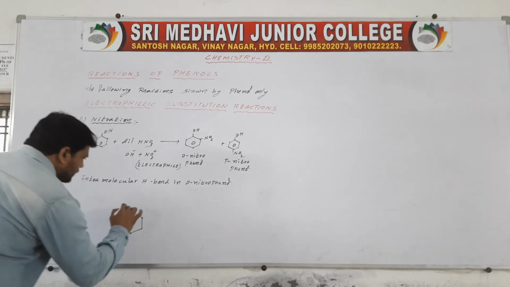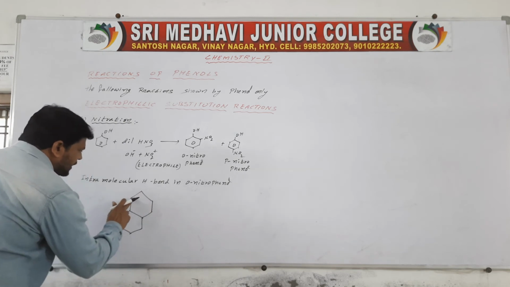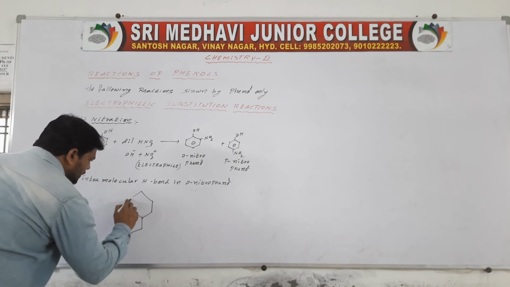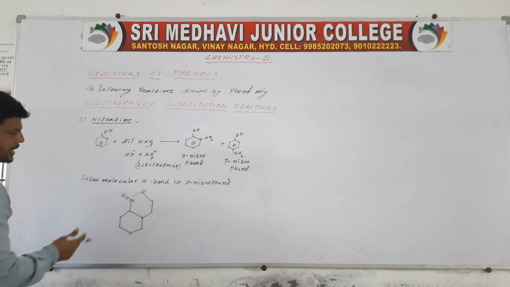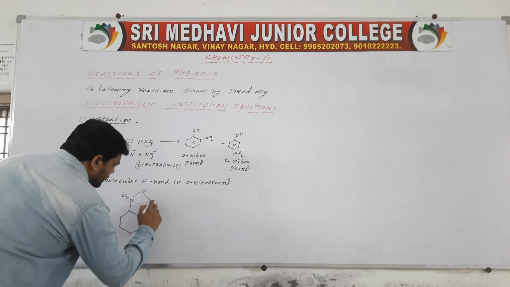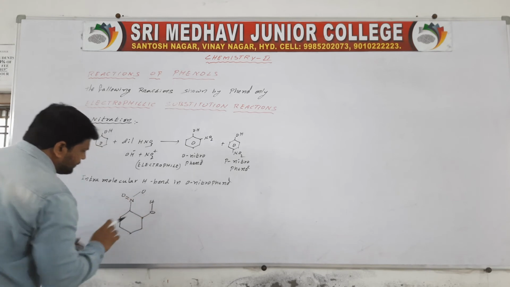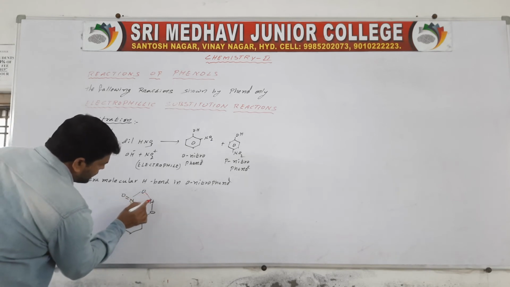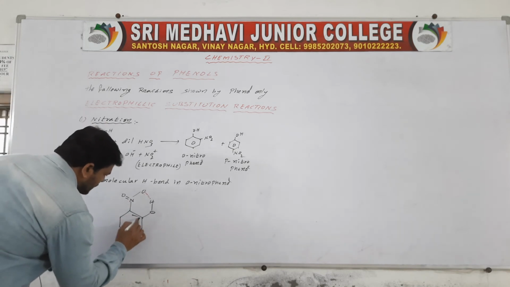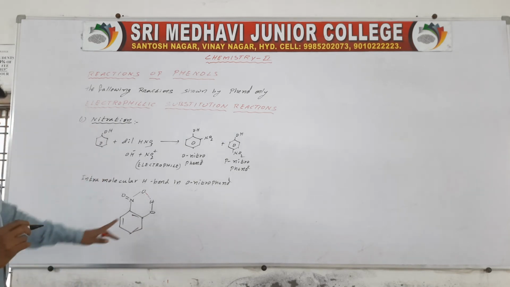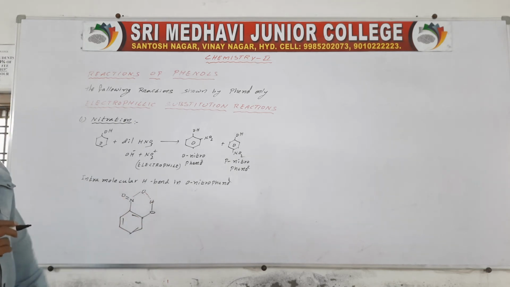Here nitrogen double bond O, and here oxygen single bond O. Here hydrogen, here oxygen. Then it is an intramolecular hydrogen bond. This is ortho-nitrophenol, and it has an intramolecular hydrogen bond.